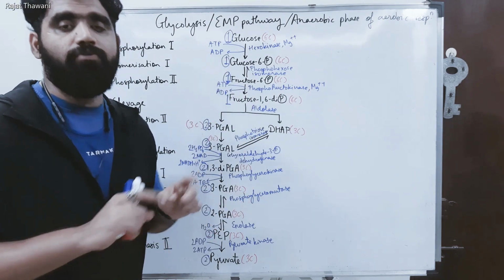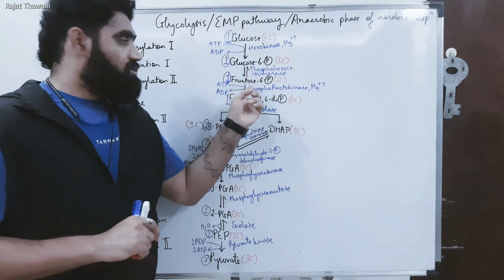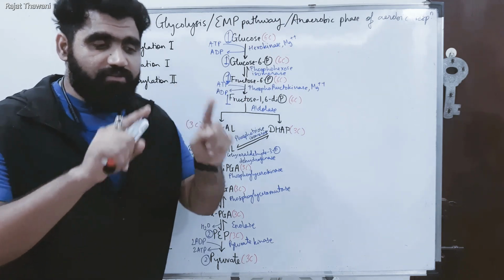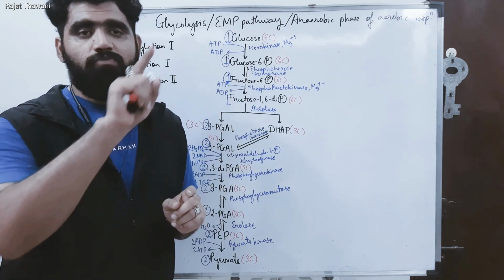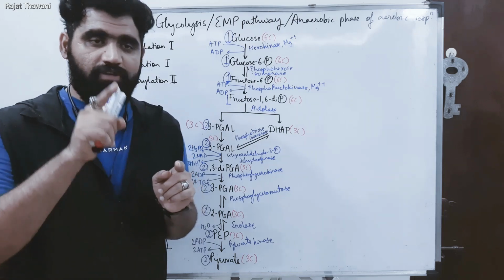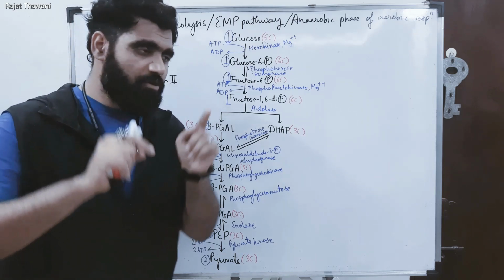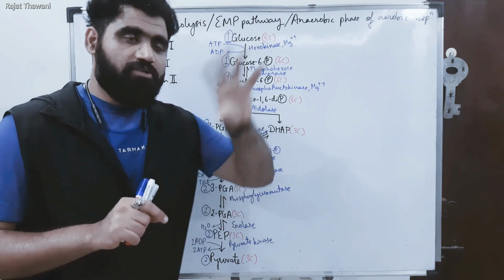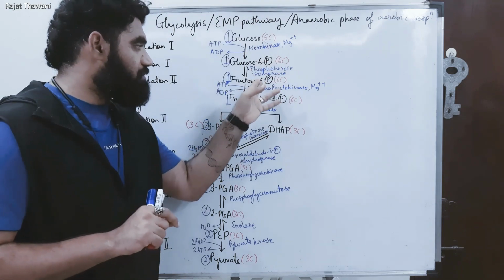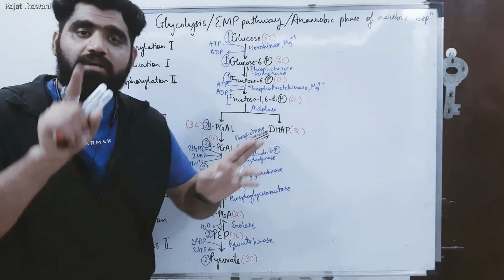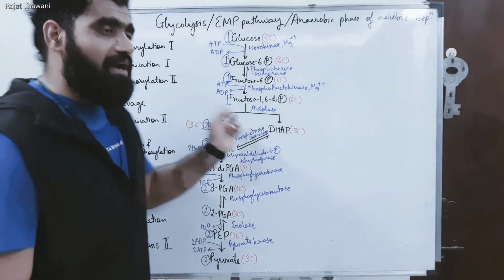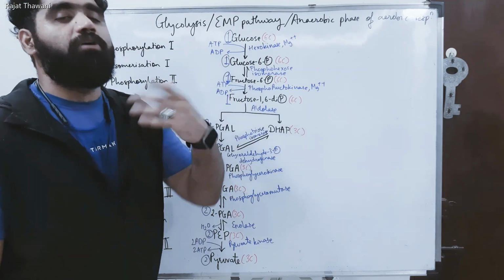Fructose, if you see, is a furanose ring. This was pyranose, this is furanose, which means it has only 5 members in the ring: 4 carbons, 1 oxygen, 5. On the second carbon there's the first carbon, and on the 5th carbon there's the 6th carbon. So the 6th carbon is hanging outside, and the first carbon also is hanging outside. Now, again, the addition of ATP is taking place to make it more unstable.